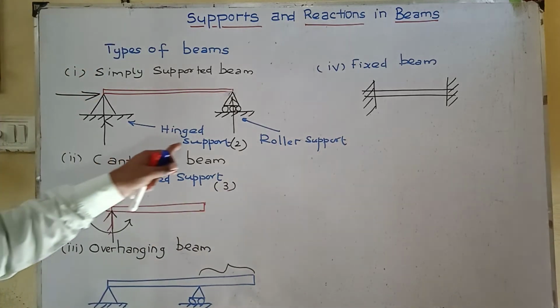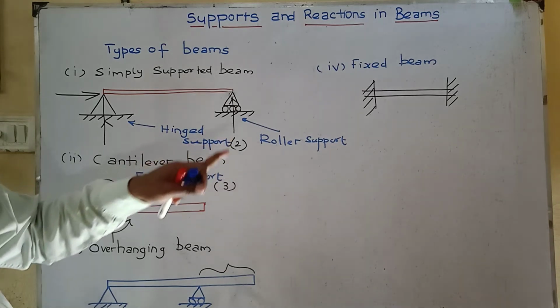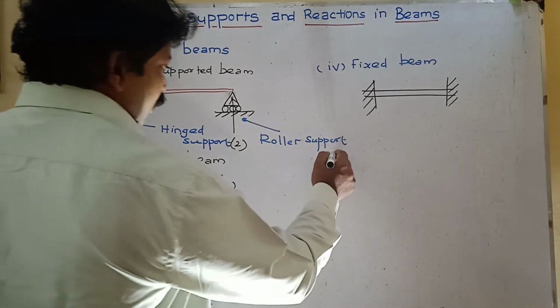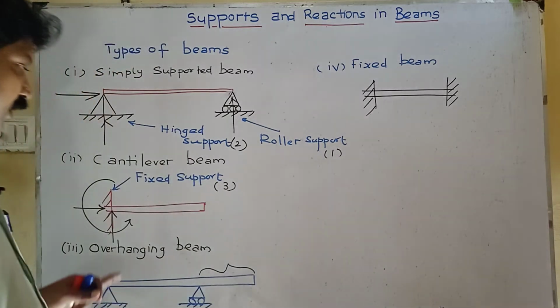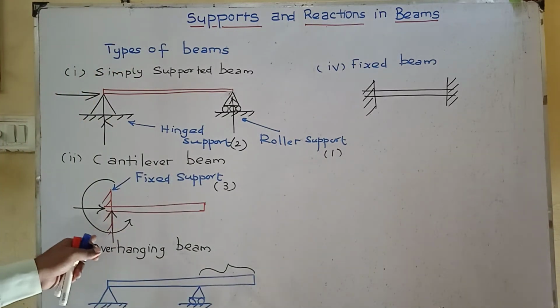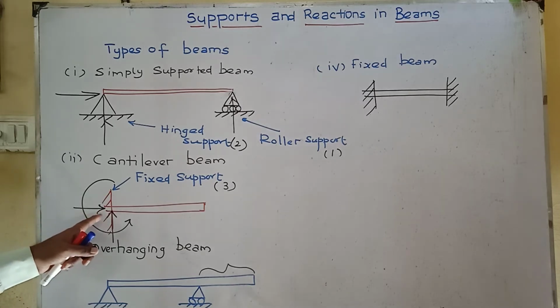In hinge support, 2 unknowns. In roller support only one unknown, one reaction. In fixed support 3 reactions: one horizontal reaction, vertical reaction and anti-clockwise moment.